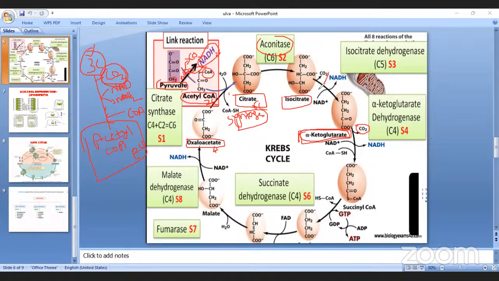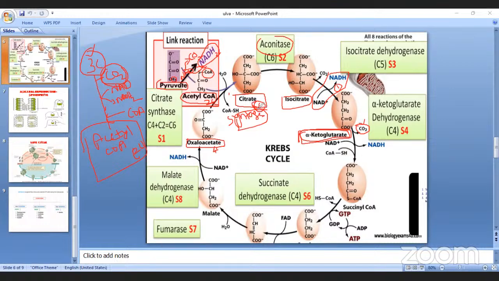In oxidation, what happens? NAD converts into NADH2. And after that, decarboxylation takes place, as a result forming alpha ketoglutarate. This is the first oxidation process, remember. How many carbons in citric acid?